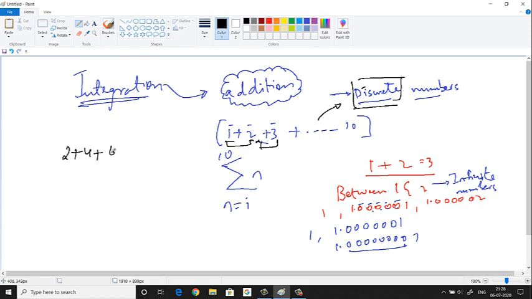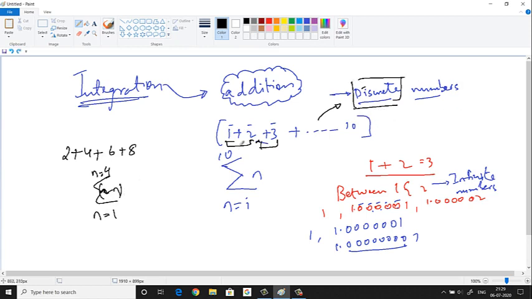For example, 2 plus 4 plus 6 plus 8, let us say till 8 only. What is the value? 2 plus 4 is 6, 6 plus 6 is 12, and you get 20. The same thing you can represent like this also, with sigma. Starting from 1, going up to 4. Alright. So this is how we can represent summation inside sigma. And what is it used for? It is used to add discrete numbers.